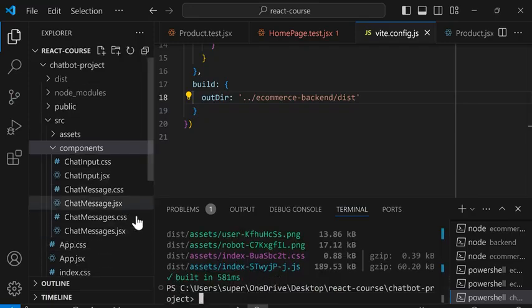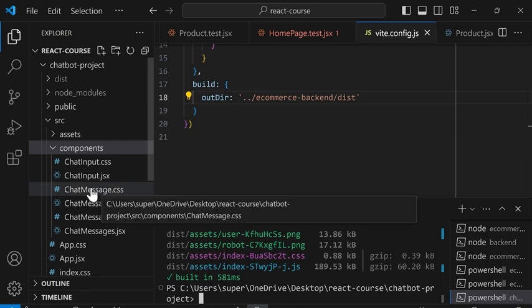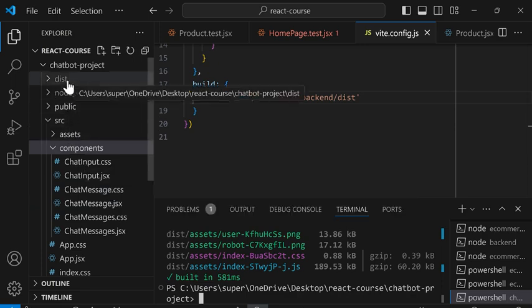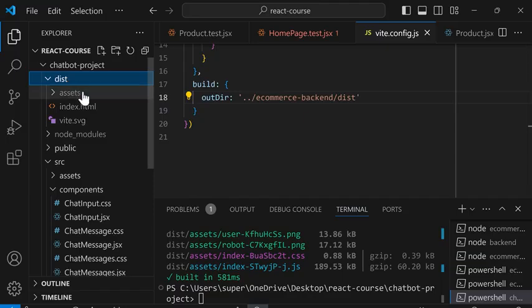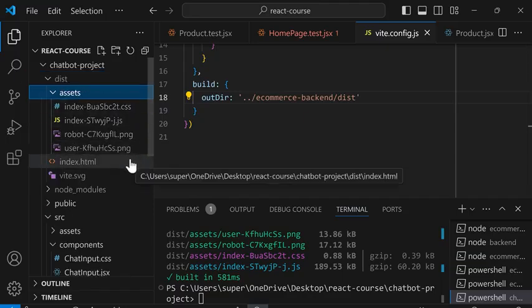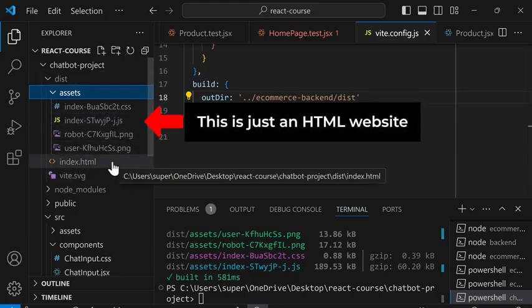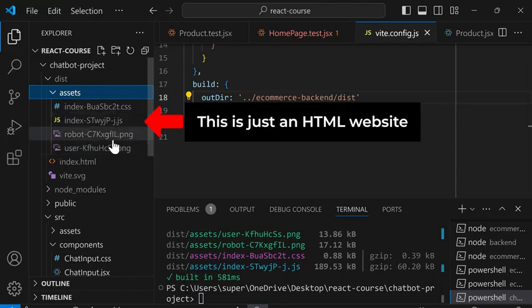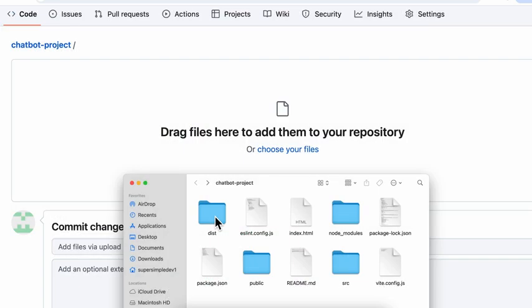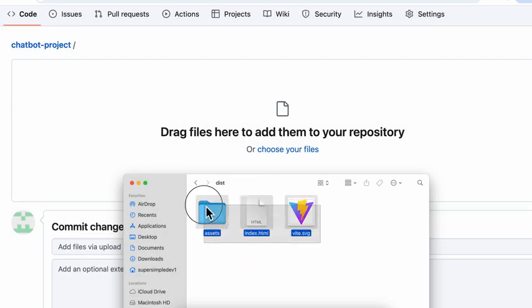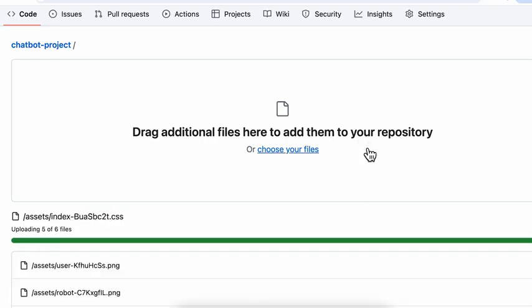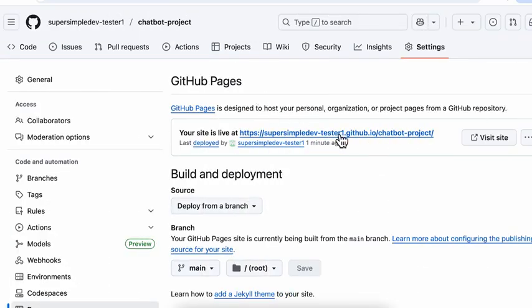And this will convert all the React code into normal JavaScript and save it in a dist folder again. So notice that inside the dist folder, we actually just have normal HTML, CSS, and JavaScript code. So this is actually just an HTML website. And we can upload this code to any service that puts an HTML website on the internet. For example, here I use a service called GitHub Pages. And I can just upload this code to GitHub Pages and it will put it on the internet.